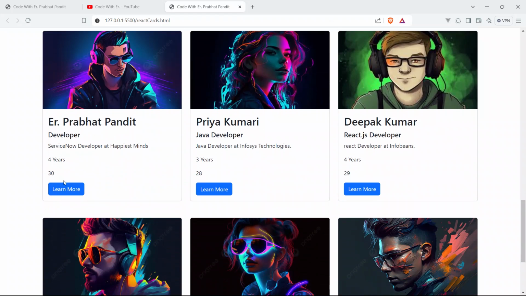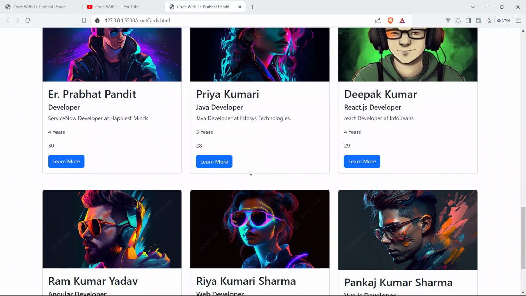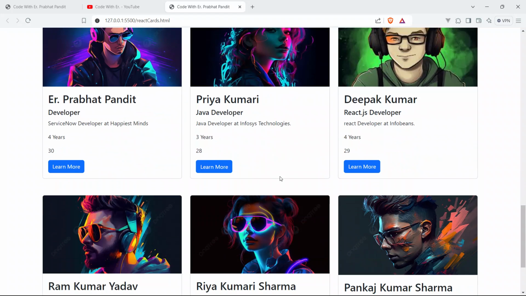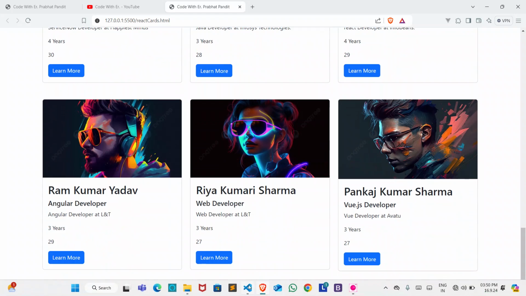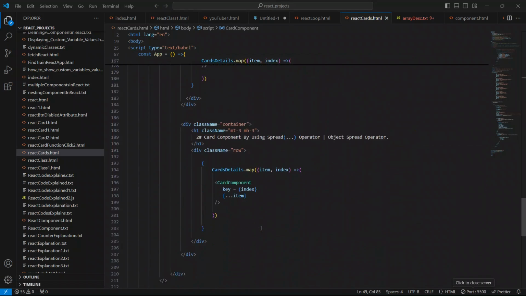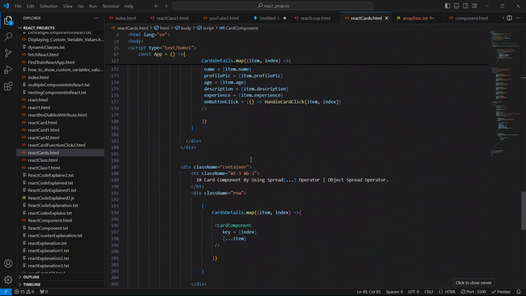Okay, so click this card also. It's not working, so we have to make it function. This card, using spread operator, it's not working, so make it work as well. So just go down, and we have to just copy this method name from here only. Later on we will change the method name.